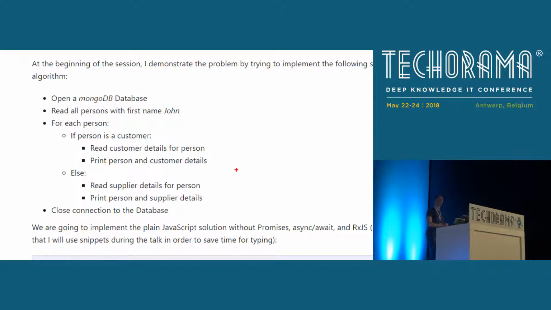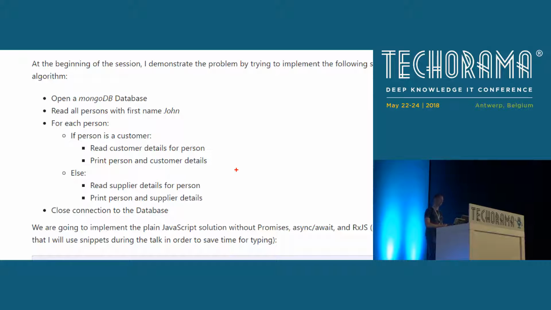The problem that I would like to focus on in the first few minutes is this one. We have a task. We are a fictitious developer in a company, and our task is to do some work with MongoDB. If you're not familiar with MongoDB, no problem. Exchange it in your mind with SQL Server or any other data store that has an asynchronous API. If you're a web programmer, you could also imagine you have to access some web API sitting in, I don't know, Azure or something like this.